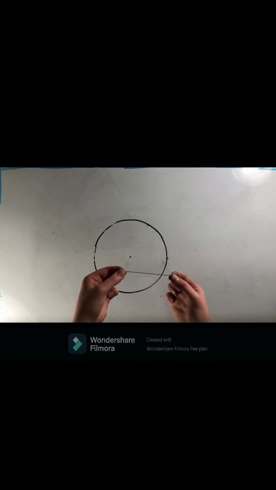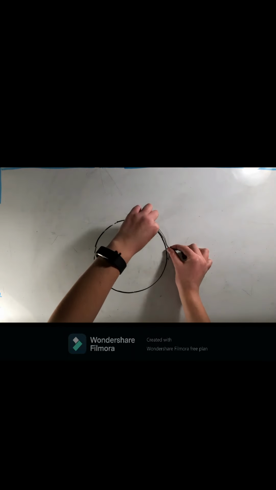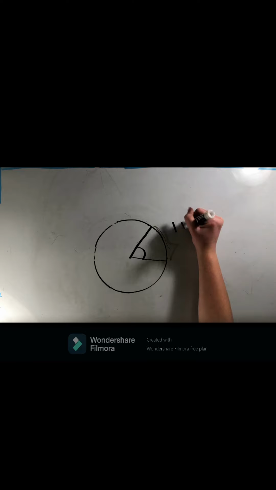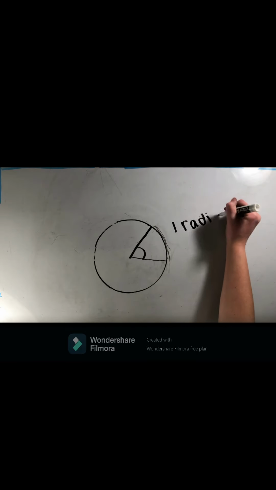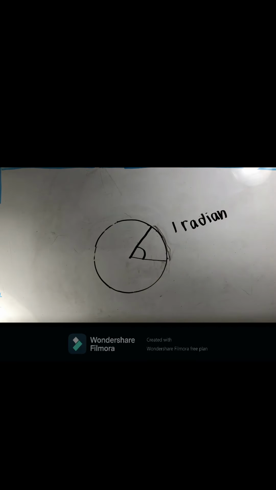Let's go back to our trusty string here, but let's cut it in half so that it is the length of the radius rather than the diameter. Now, as we wrap the string around the circumference, we can mark an arc length of exactly 1 radius. This angle that it forms is equal to 1 radian.